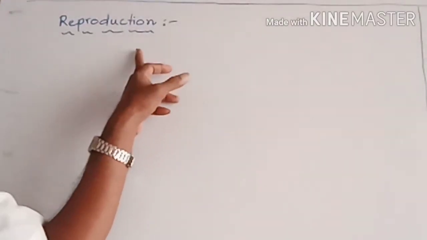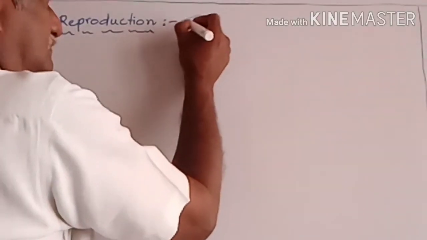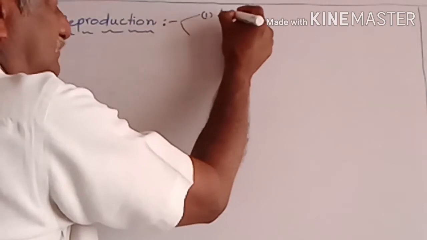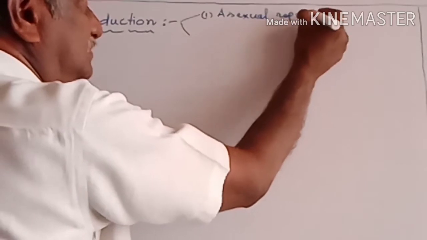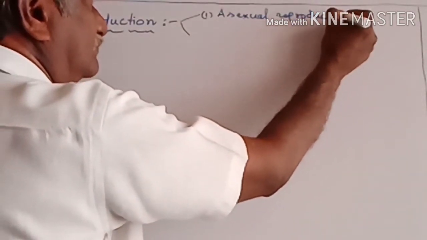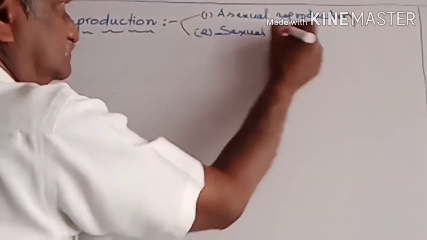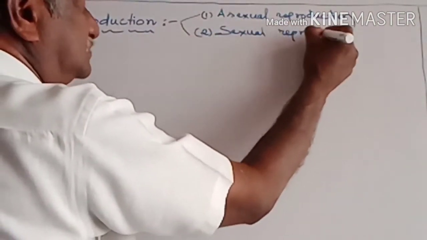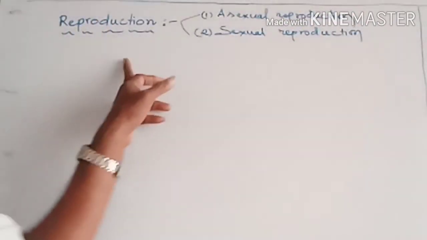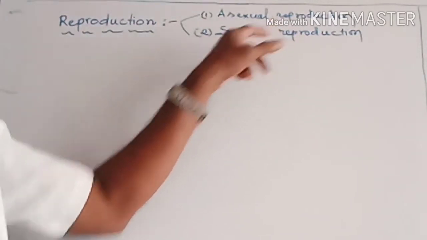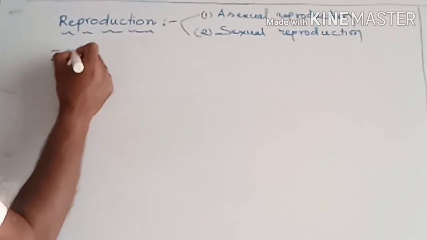You can say that in reproduction, two types are there. The first type is called asexual reproduction. The second type is called sexual reproduction. So reproduction has two types: first type asexual reproduction, second type sexual reproduction. First of all, we want to see asexual reproduction.